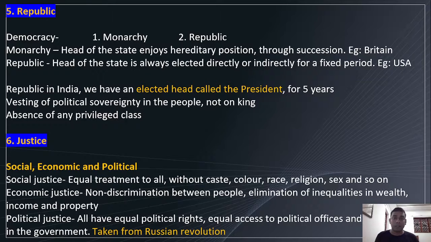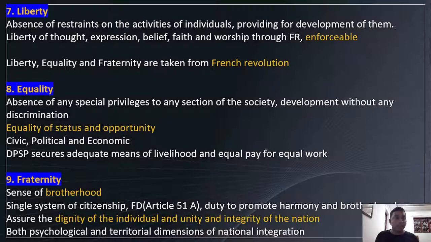Then political justice. All have equal political rights, equal access to political offices, and equal voice in the government. The concept is taken from the Russian Revolution. So justice, you can connect it to SEP: social, economic, and political. JSEP. Okay. So next is liberty.